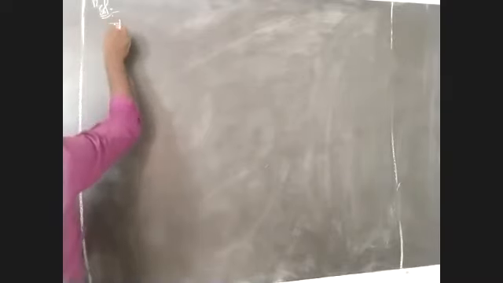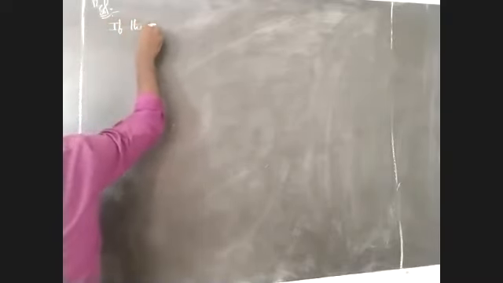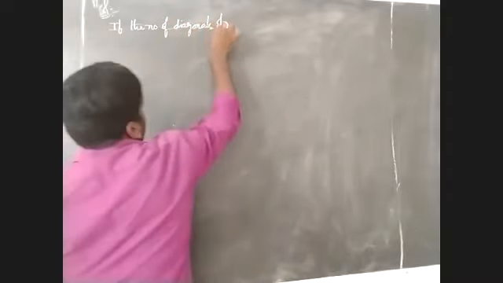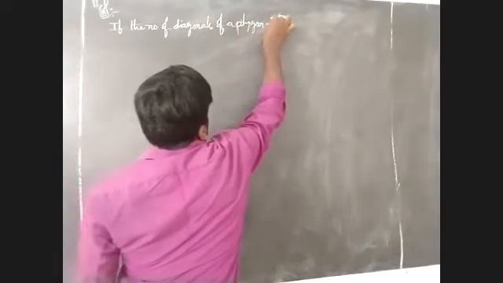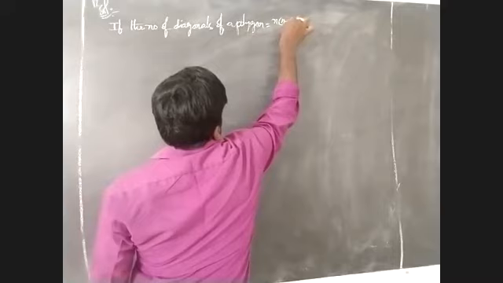Here, the number of diagonals of a polygon is given by n of n minus 3 by 2.